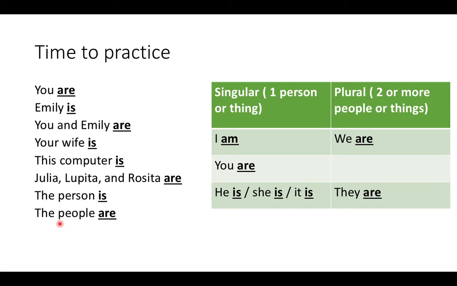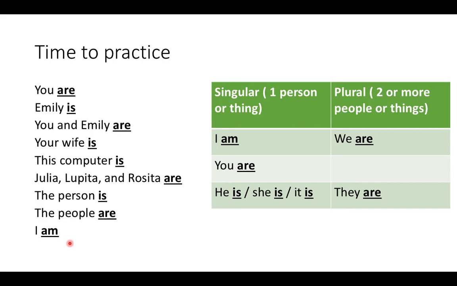So that's why we say the people are instead of the people is. It needs to be the people are because people is plural. And when we use a word that's plural like we or they, or you say the people, you need to use are.